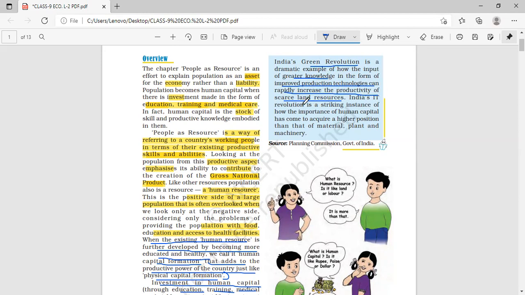India's IT revolution. Now IT revolution means revolution in technology. IT revolution is a striking instance of how the importance of human capital has come to acquire a higher position than that of material, plant and machinery. Here human capital has received a higher position than the material, plant and machinery in IT, information technology industry. Clear now? This is an extract from the Planning Commission, Government of India.